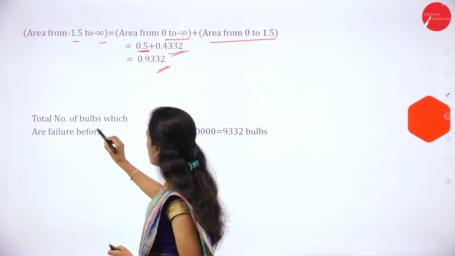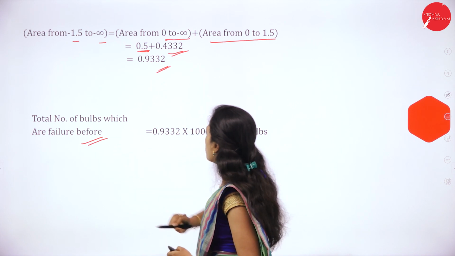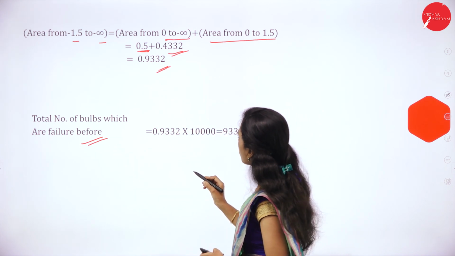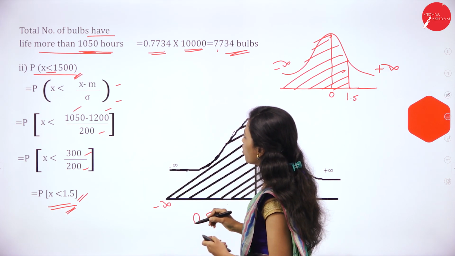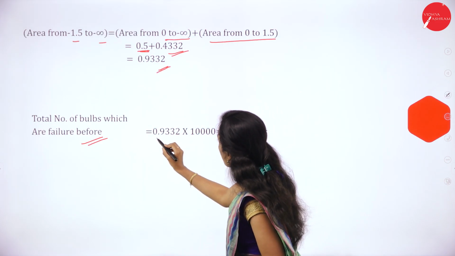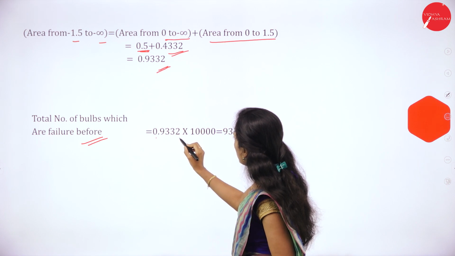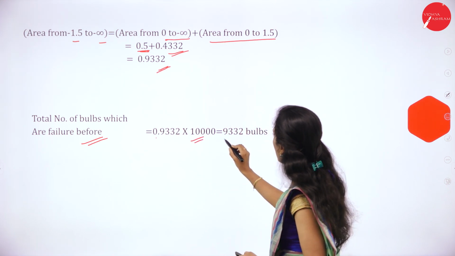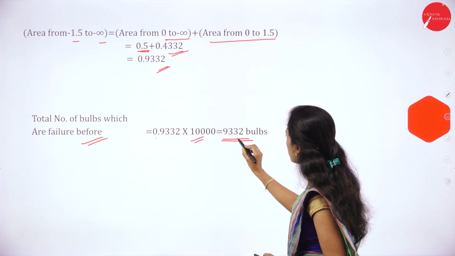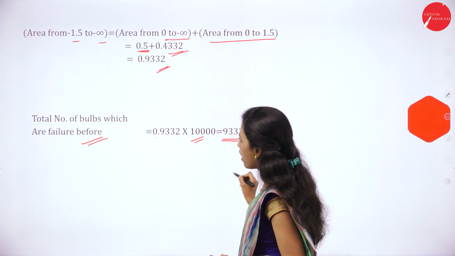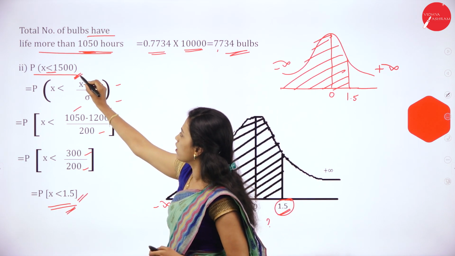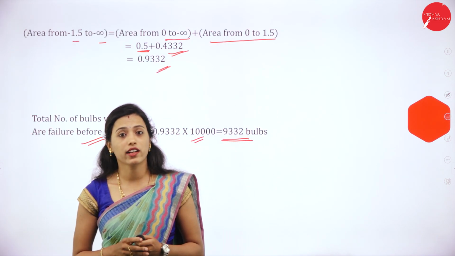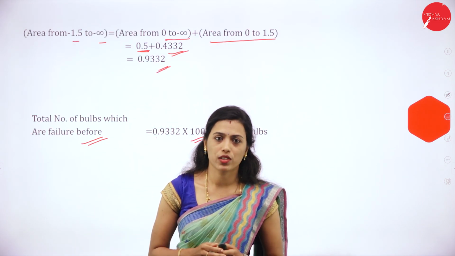So the number of bulbs which are failure before 1500 is 0.9332 into 10,000, 9332 bulbs which are failure before 1500.